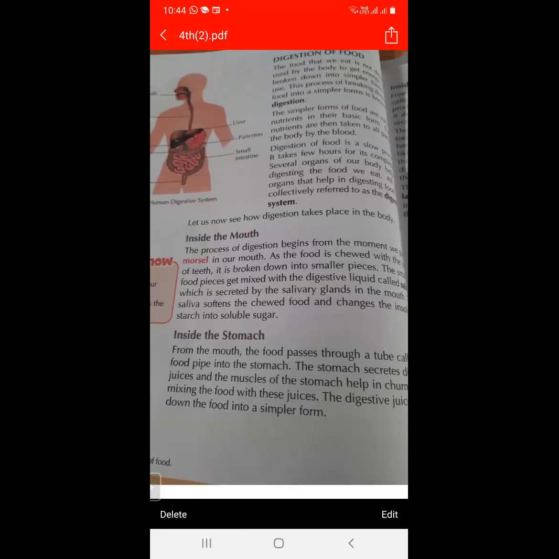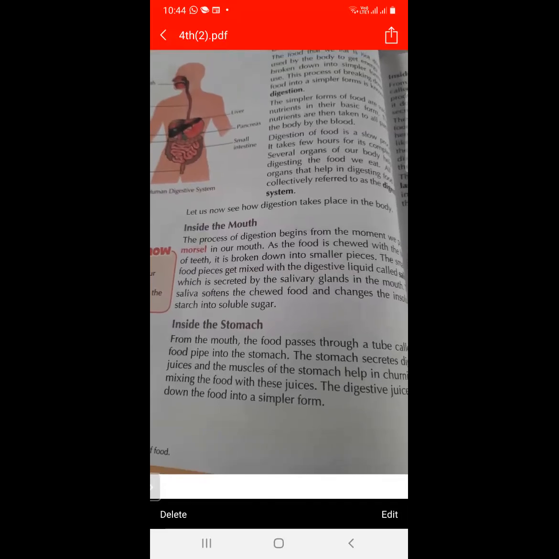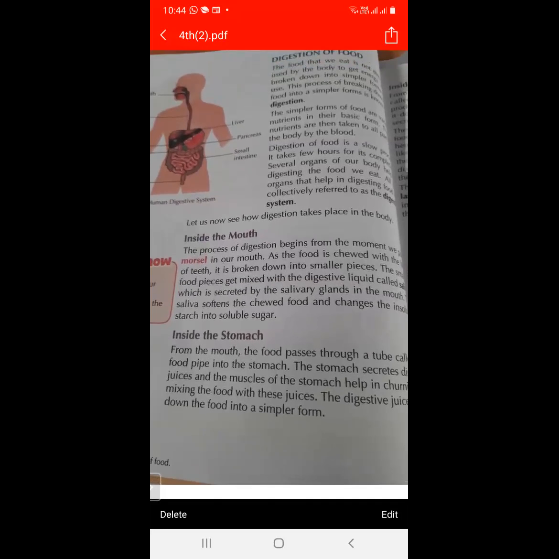So from the mouth, the food passes into the food pipe, and from the food pipe, it goes into the stomach. So firstly, the food enters into the mouth, then it goes into the food pipe, and from the food pipe, it goes into the stomach.